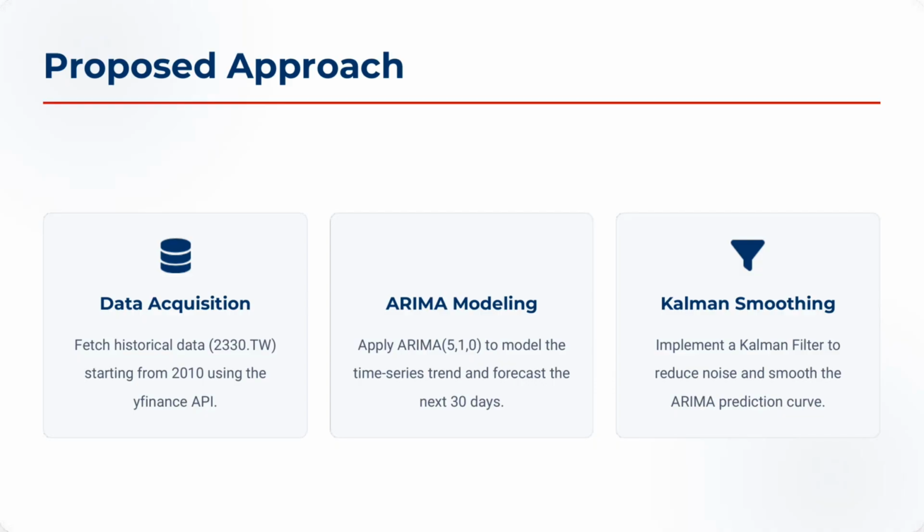Second, ARIMA modeling. We utilize the autoregressive integrated moving average model to calculate the trend. And third, Kalman smoothing. We apply a Kalman filter to the ARIMA output. This acts as a secondary layer to refine the prediction and reduce statistical noise.